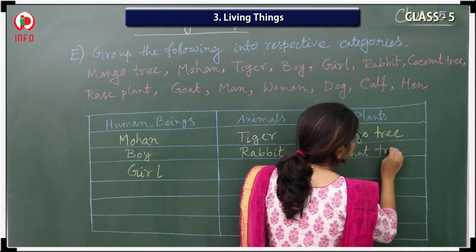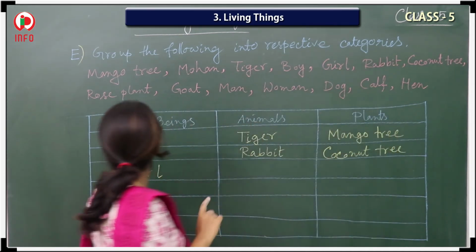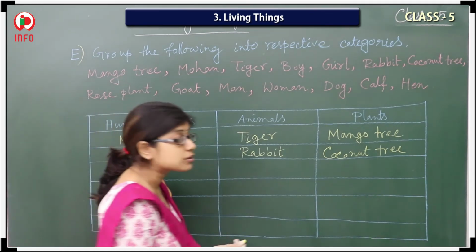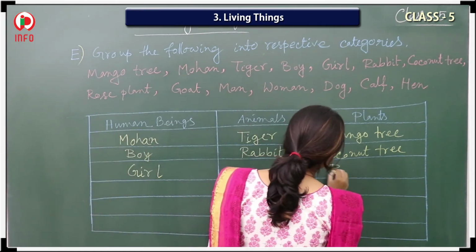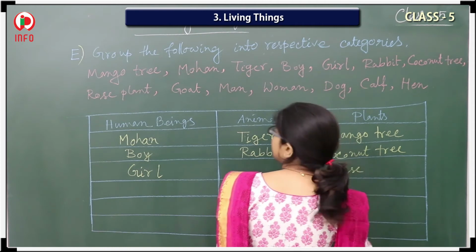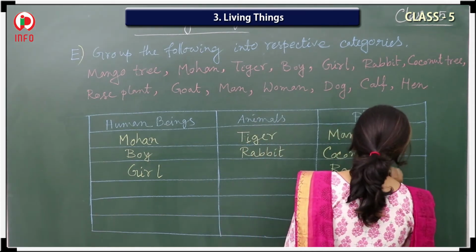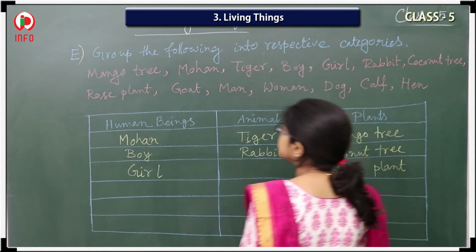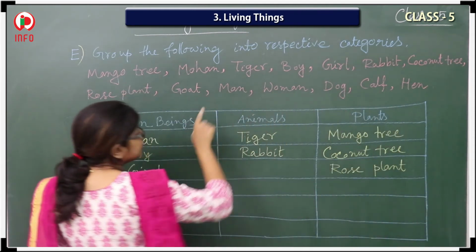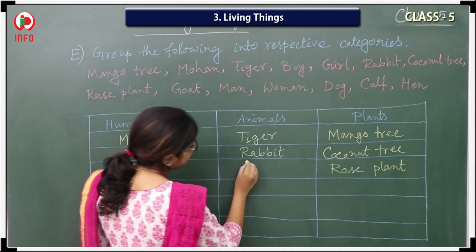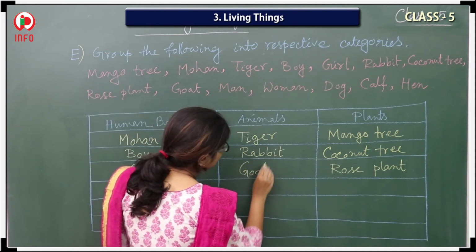So this one is over. Next one, the rose plant. Rose plant is also a kind of plant, so I will write here in the plants, rose plant. Next, the goat. Goat is an animal, so here I have to write goat.